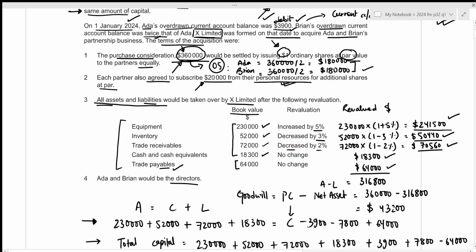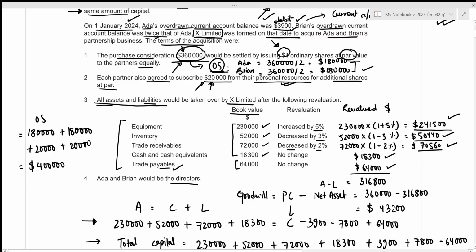Now for our equity, in this case, remember that we first gave out the ordinary shares worth 180,000 each to both the partners. And this is at par value, so there will be no share premium for now. So the ordinary share will just be 180 for Ada and another 180 for Brian. And remember that each partner also agreed to subscribe 20,000 for additional shares. It means that our ordinary share will again increase by 20,000 for Ada and 20,000 for Brian. This gives the total ordinary shares to be of 400,000.